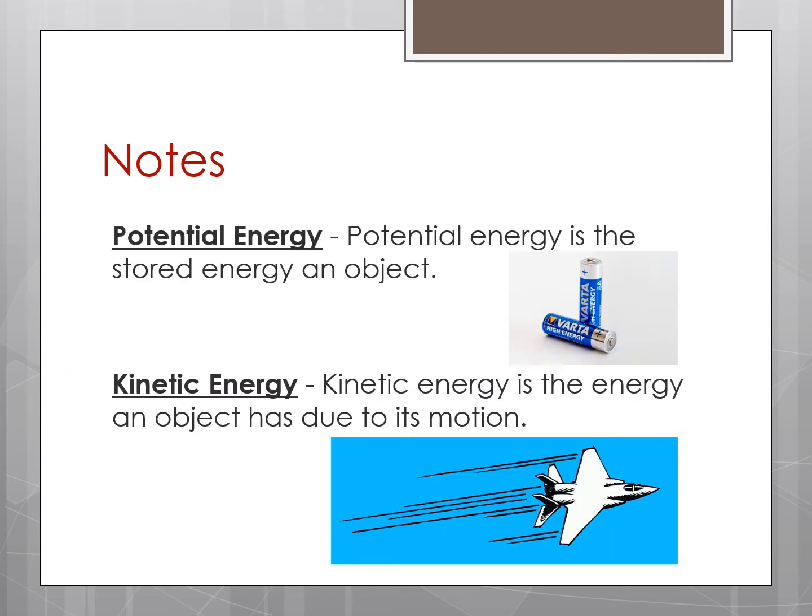The two types of energy are potential energy and kinetic energy. Potential energy is stored energy in an object. So a good example is a battery, because batteries hold energy, and once you put them into a device, then they release that energy. Kinetic energy is the energy of an object due to its motion.